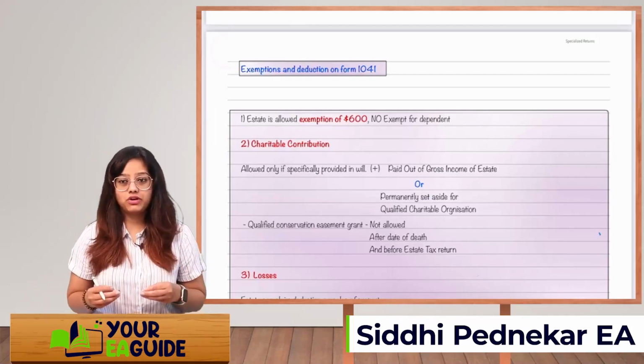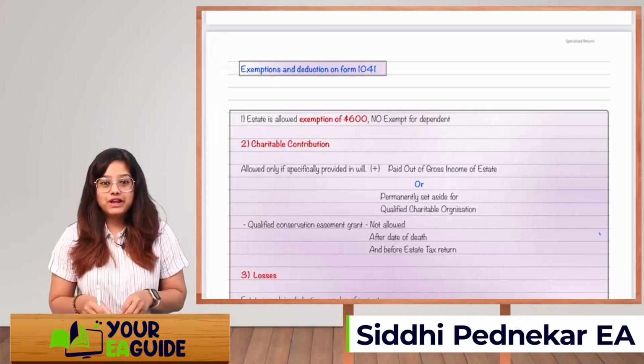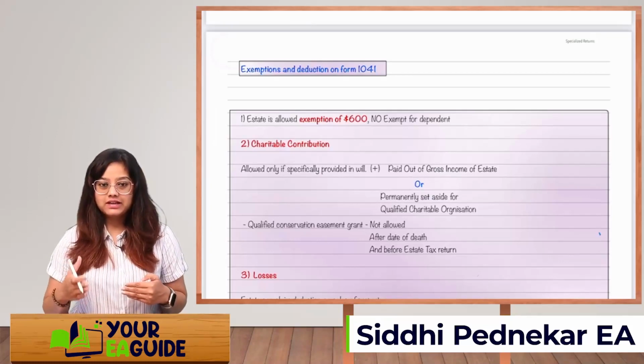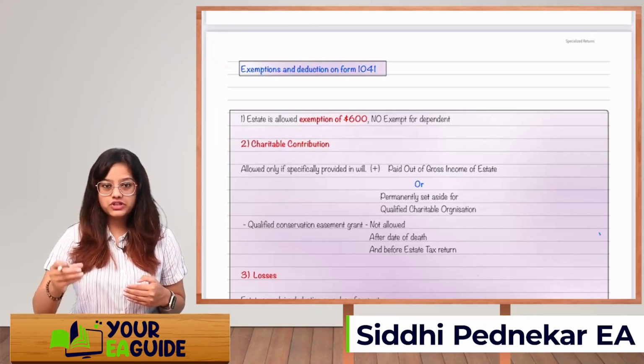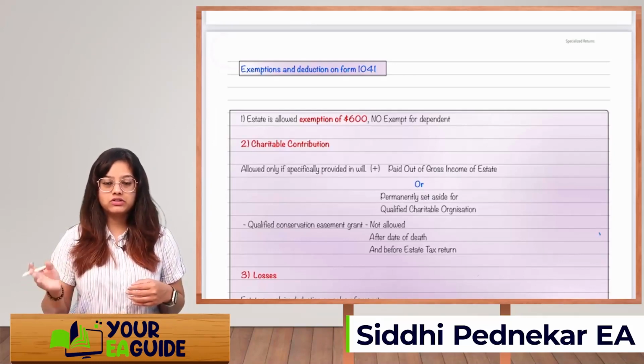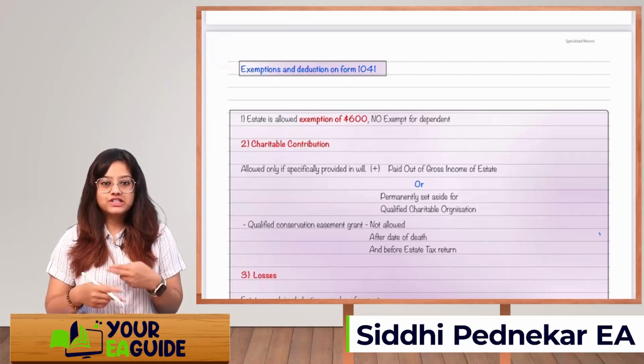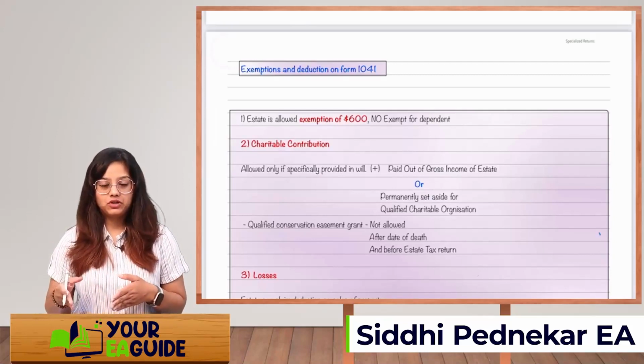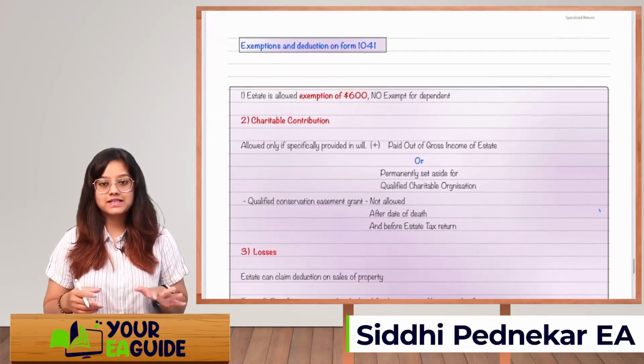Estate is something I'm explaining for the fifth time. Whenever there is a death, all the assets will be transferred to the estate. The estate will file Form 706 just to give information to the IRS about what assets are getting transferred. And whenever there is a transfer to the beneficiary, it will be recorded on 706. If the asset generates income of more than $600, then they will have to file Form 1041. Okay, while filing 1041, they get a standard exemption, that is $600.